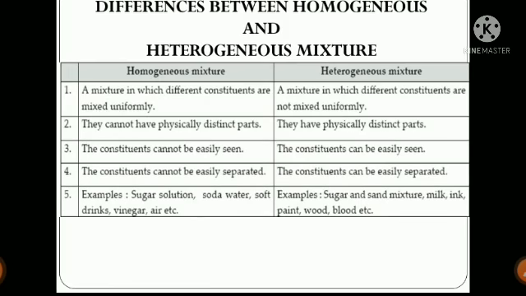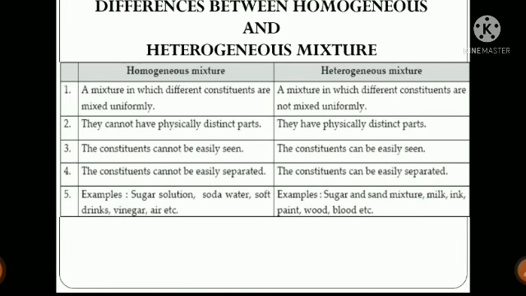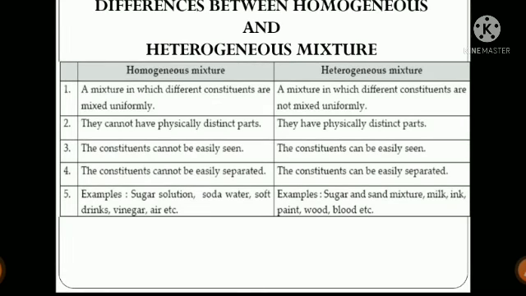because if you try to dissolve sand in water, you can see that sand will settle at the bottom and water will be present at the top. So that means there will be two distinct layers. Similarly in oil and water also there are two distinct layers. Again, I have already told that constituents cannot be seen in a homogeneous mixture, because all the constituents are mixed very nicely, so they cannot be seen separately. But in a heterogeneous mixture you can easily recognize the different constituents that are mixed.